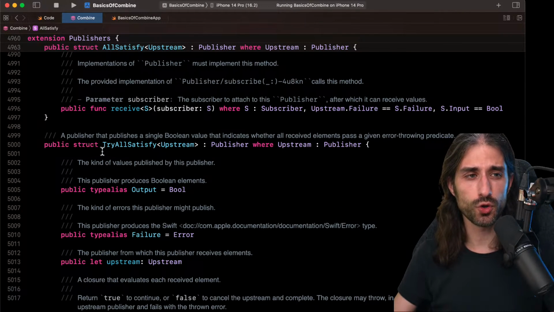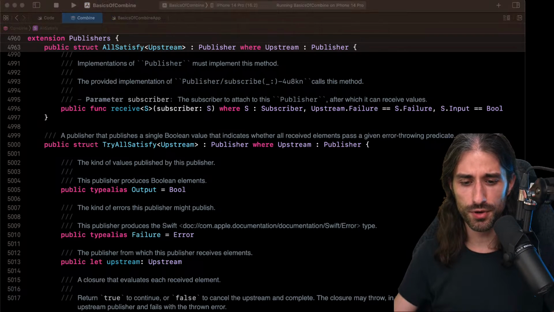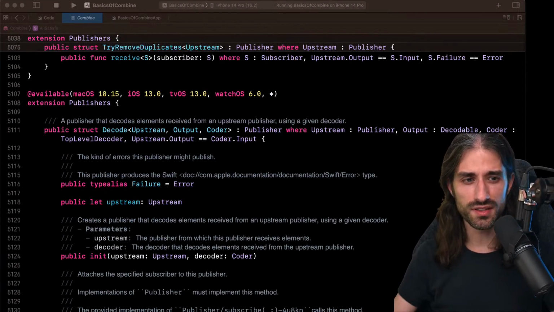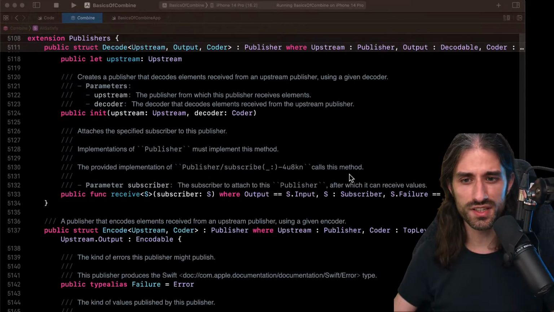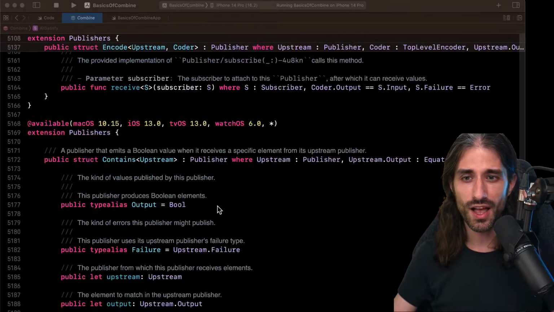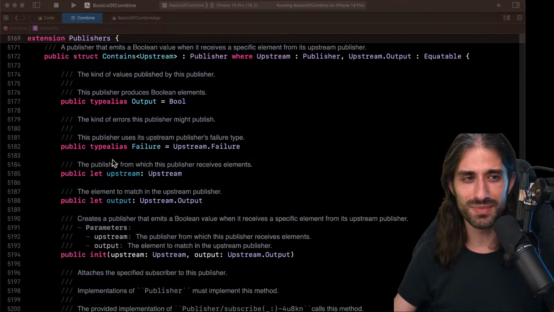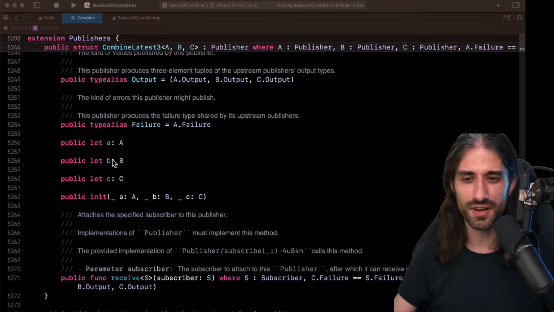And very often there is a try version because you want to be able to deal with potential errors. If we kept scrolling, we could see drop while, combine latest, etc. And you can see that there is a lot of scroll, the scrolling indicator is very small. Oh, we can see encode here, encode and decode. So there is some built-in way to interact with Decodable.